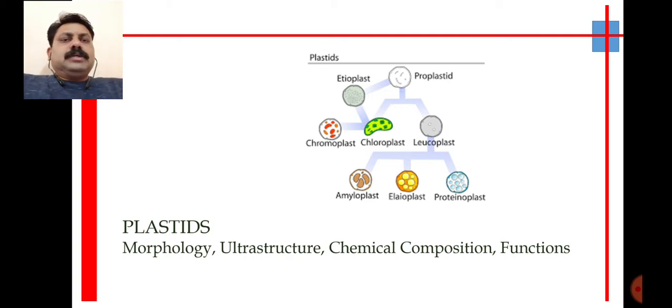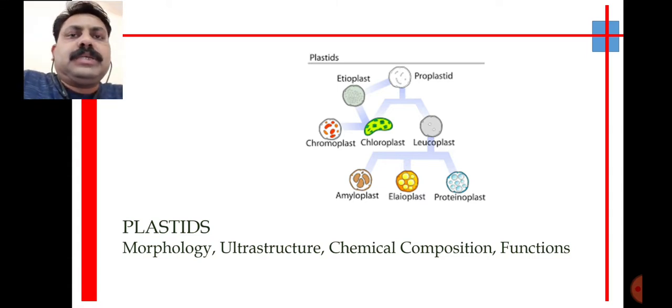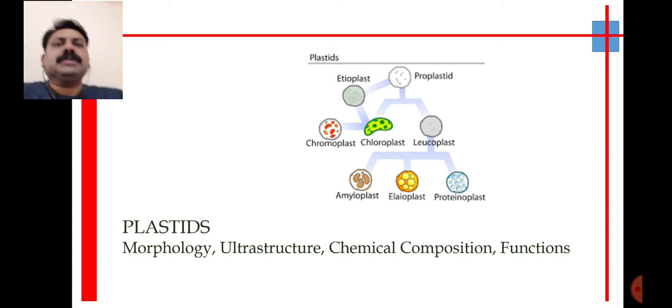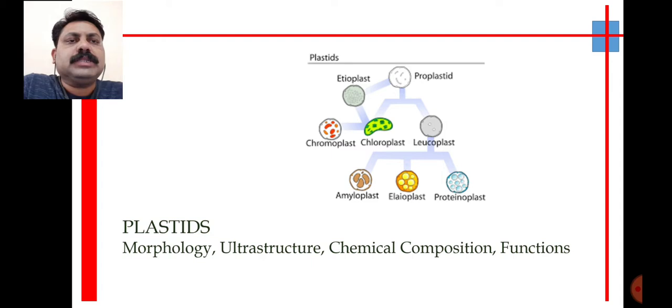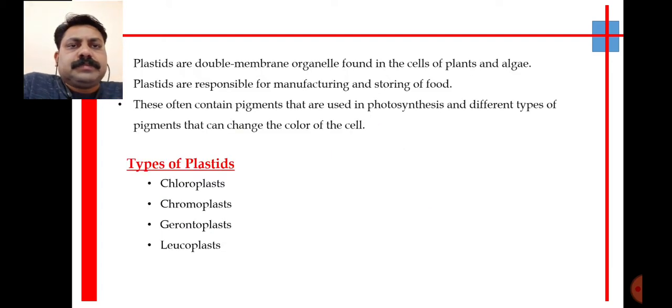The chloroplasts contain color pigments, and these different colors add beauty to our life. So the plastids are the important organelles which are responsible for different types of pigments, and these pigments are helpful for the plant in various properties, as well as in the important process in the plant cell, that is photosynthesis.